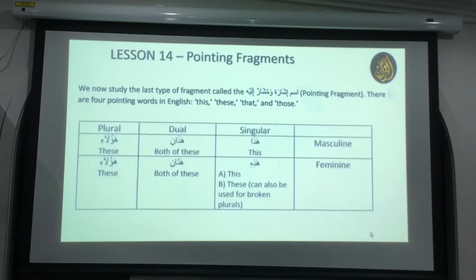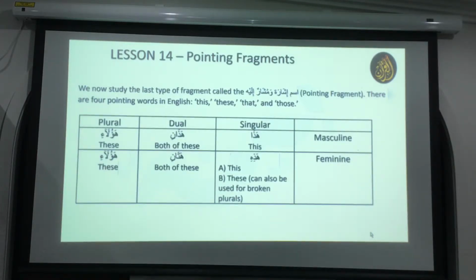So in Arabic we also have this, but there is obviously dual, because we learned this before, right? So singular, dual, and plural. Haza means this, hazihi is this, feminine, okay? Now hazihi is a bit tricky. If I say she is my daughter, or this is my daughter, I use hazihi because the daughter is feminine.